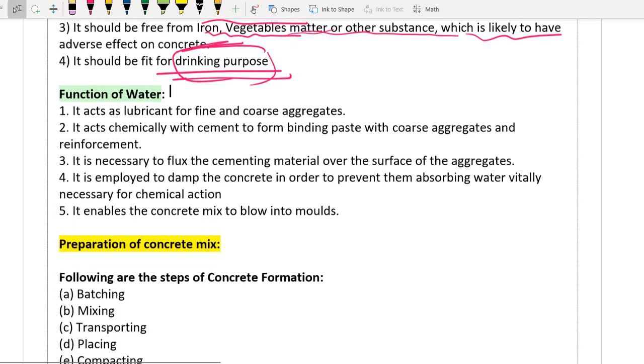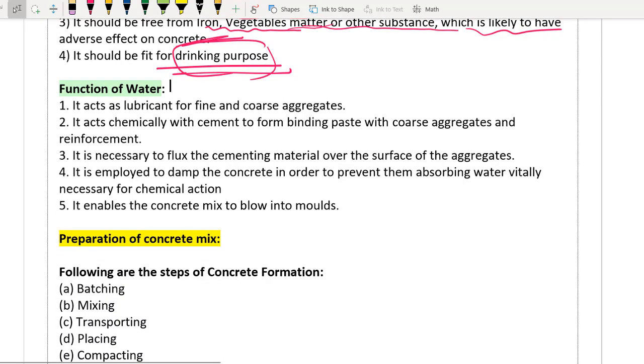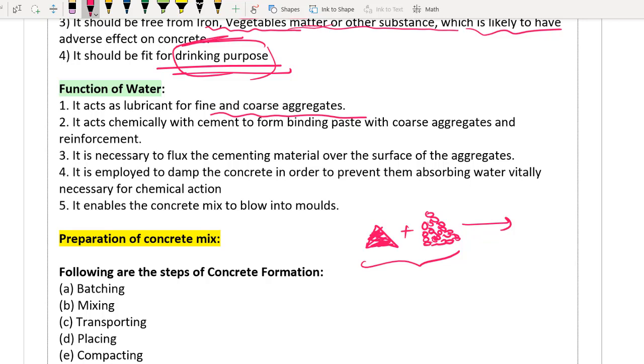What is the function of water we have in our concrete? As I have told you before, it is for lubrication of fine and coarse aggregate. That is why we studied it in mortar, and I gave you a very important term. If you are using cement, let us say this is your cement and this is your fine aggregate. I'm not talking about concrete anymore, I'm talking about fine aggregate and cement mortar, because this was a very important thing. If you are mixing it, you will be getting cement mortar, right?